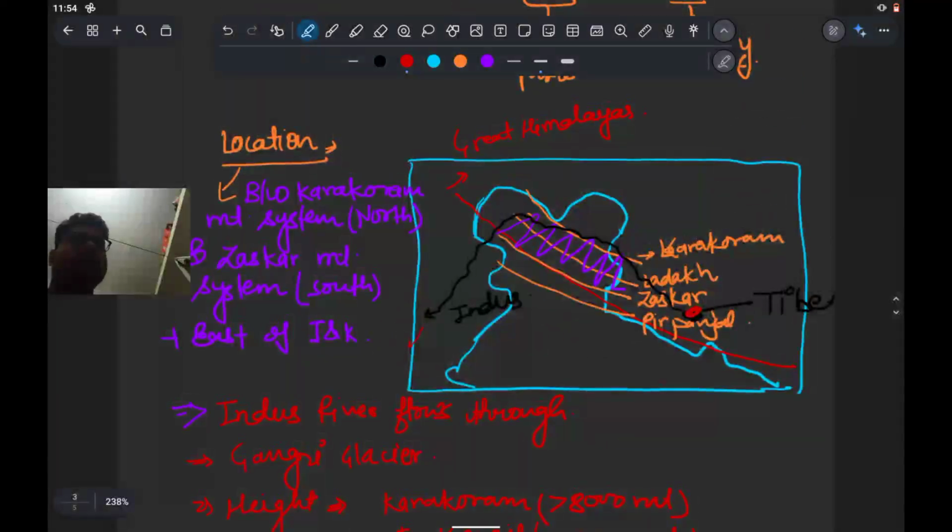So this is all about its location, between the Karakoram, Ladakh, Zaskar, Pir Panjal, and from here the Indus River also flows.